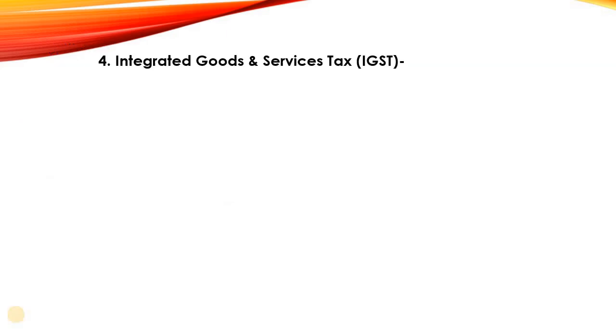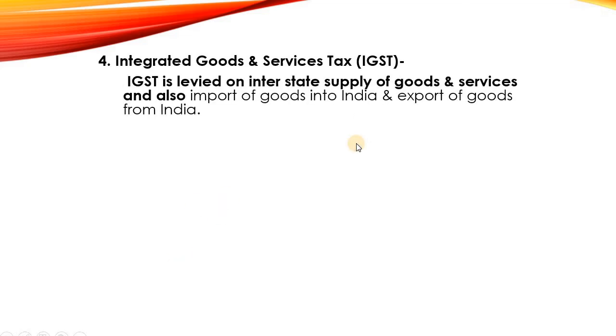The fourth one is integrated goods and service tax. Integrated goods and service tax is charged as per the Integrated Goods and Service Tax Act. This is charged on all interstate supply of goods and services, and also on import of goods into India and export of goods from India.